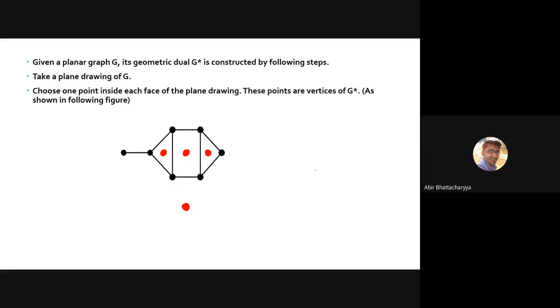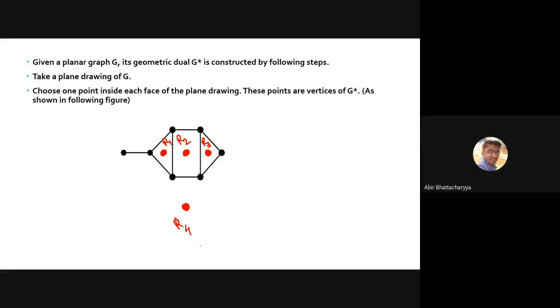The next step is that we have to join all the vertices from one region to another region. Suppose here, how many regions are there? R1, R2, R3, and R4. The outside one is R4. So 4 regions are there: R1, R2, R3, and R4.